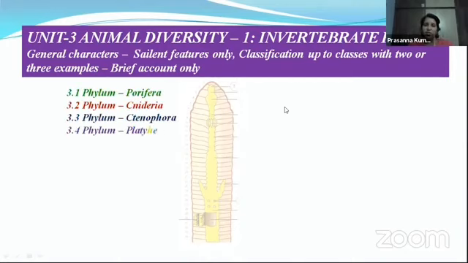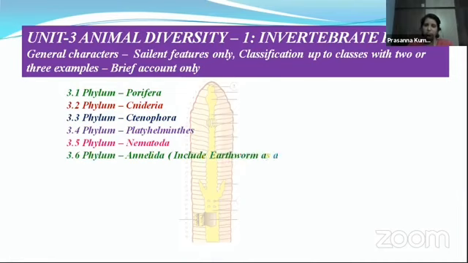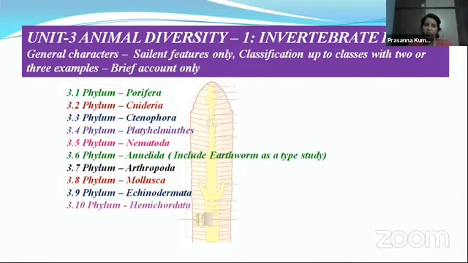The different phyla of invertebrates include phylum Porifera, Cnidaria, Ctenophora, Platyhelminthes, Nematoda or Nemathelminthes, Annelida, Arthropoda, Mollusca, Echinodermata and Hemichordata. Right from Porifera to Echinodermata, all are invertebrates. Hemichordata, hemi means semi. It is not completely an invertebrate, and it is not completely a vertebrate.